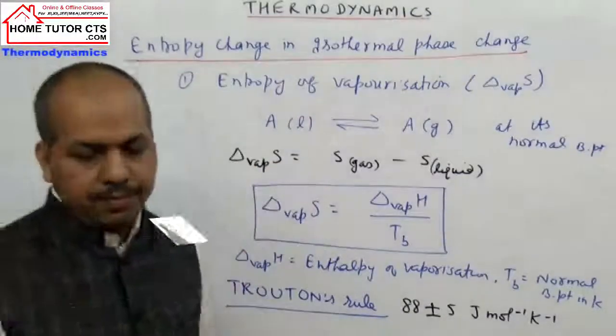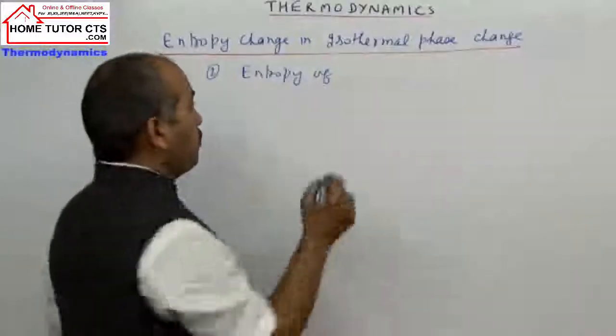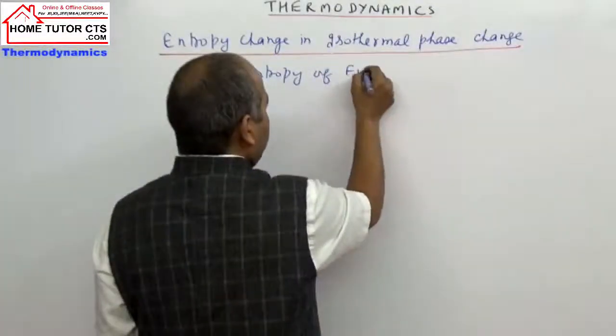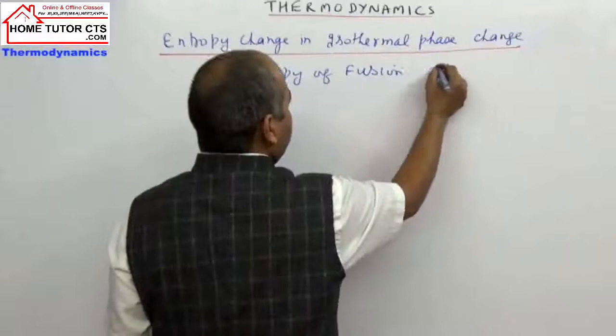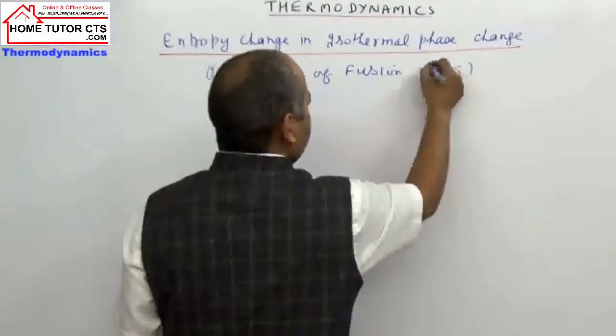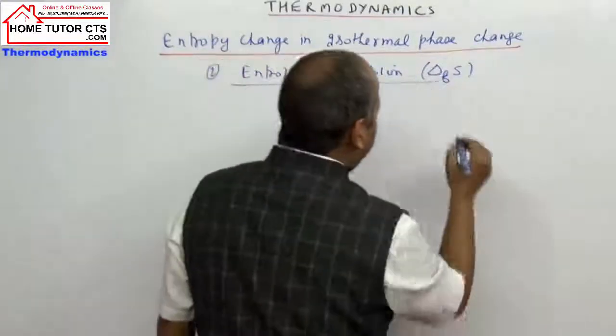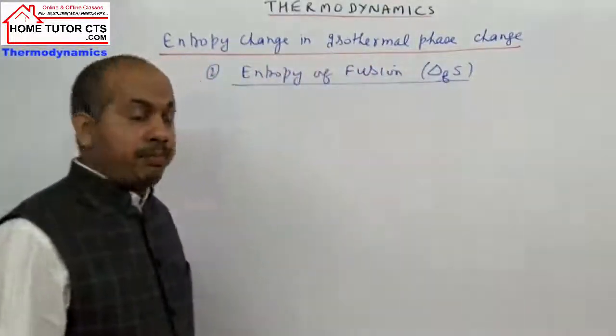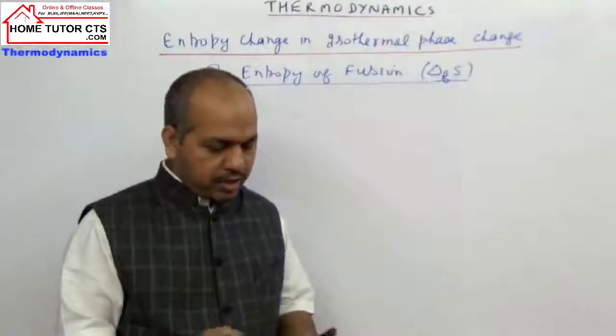Let us take next one, entropy of fusion. How do we define this entropy of fusion? Like the previous definition, you can write the definition first.